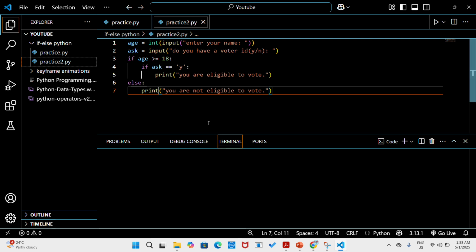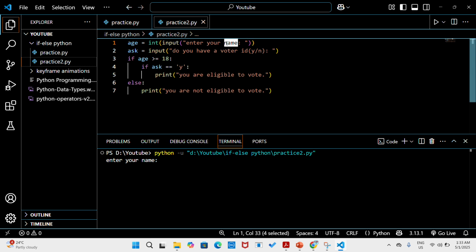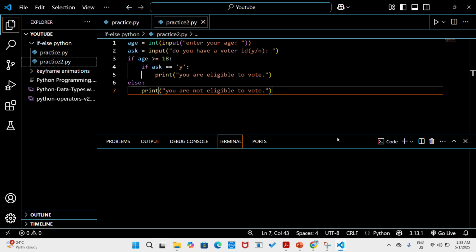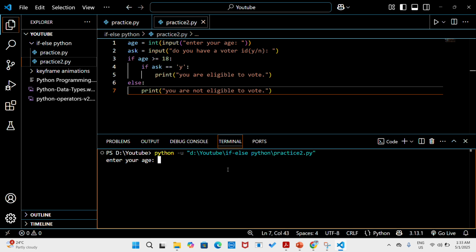I'm a little nervous. Will it work or not? Okay, it worked. Enter your name. Oh, a foolish grammatical error on my side. Sorry for that. We must ask the user his name. So these syntax errors also cause problems. So let's say we are 18. Do you have a voter ID? Say yes, you are eligible to vote.